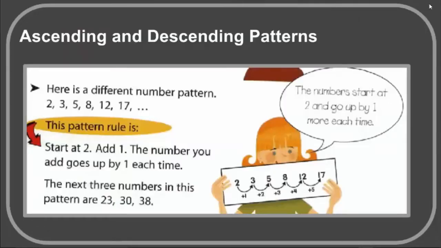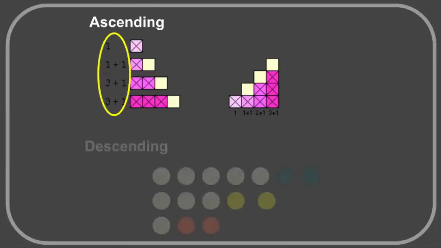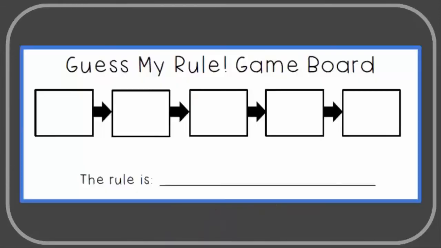As students continue to explore number relationships, they will discover ascending and descending patterns. This ascending pattern shows the rule of adding 1 to each subsequent number, while this descending pattern illustrates the rule of subtracting 2. In the following videos, students created both ascending and descending patterns while encouraging their classmates to guess their rule.